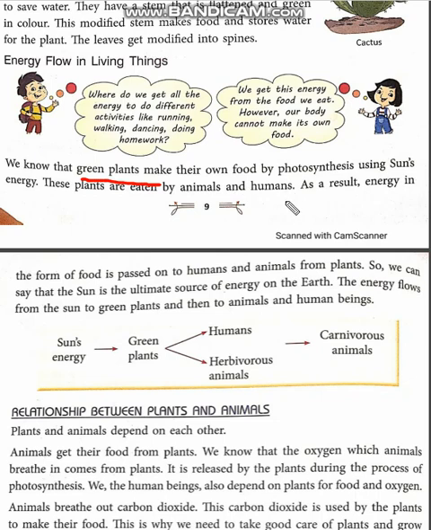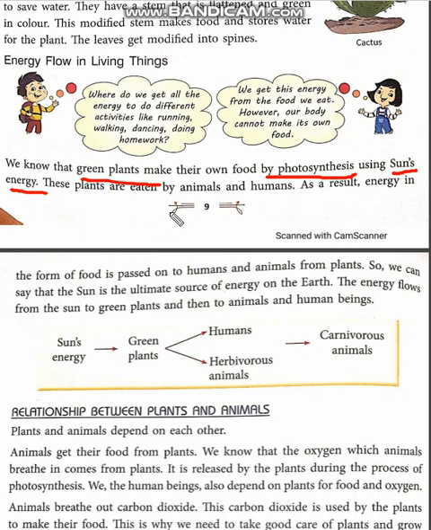Because plants are green in color, they can do photosynthesis, and they do photosynthesis by using sun energy. It means if there is no sun energy, no sunlight, plants are not able to do photosynthesis, and they are not going to provide food. So if plants are doing photosynthesis, we depend upon plants for food.